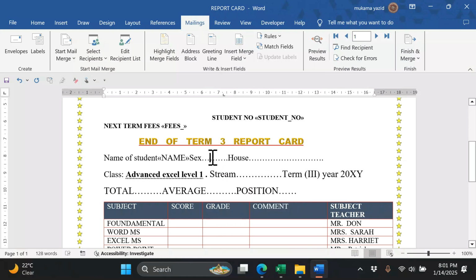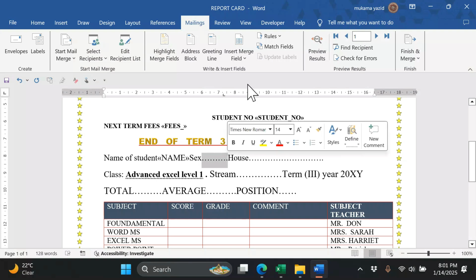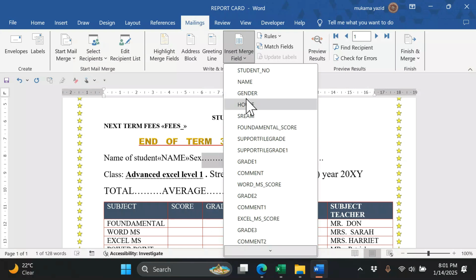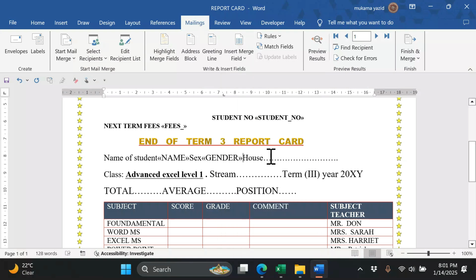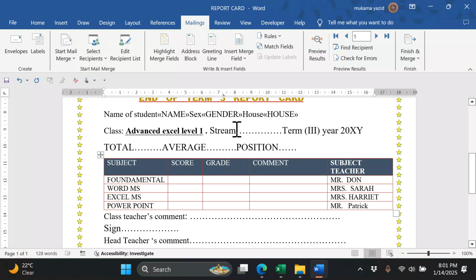Sex, we come to where we're supposed to put sex, come here, gender, like that. House, we have a house. We come here, look for house. We have stream. We come here, highlight there, go here.